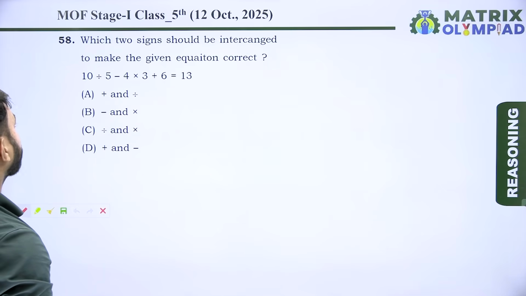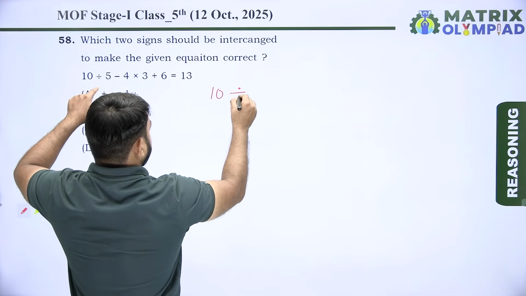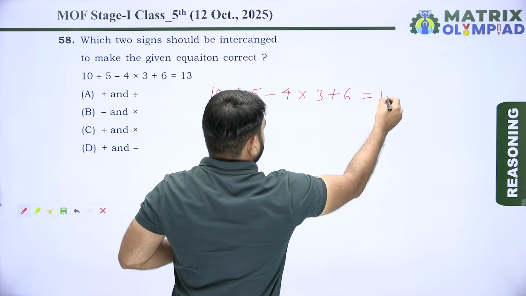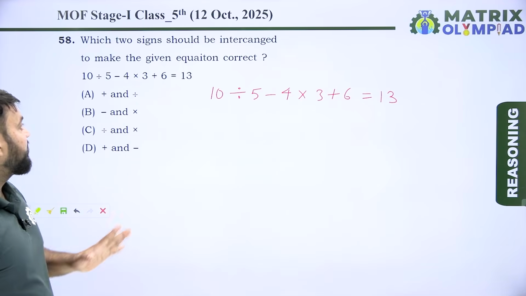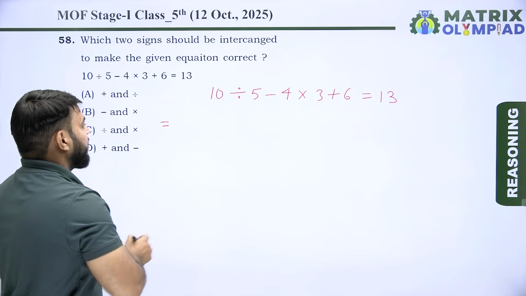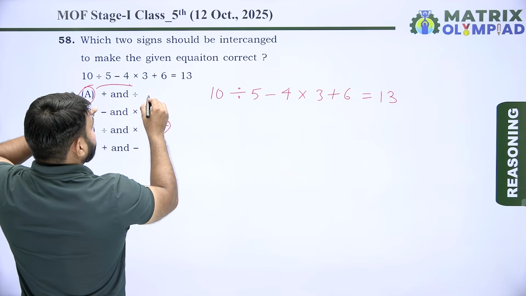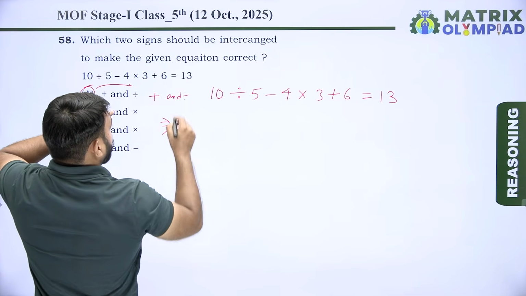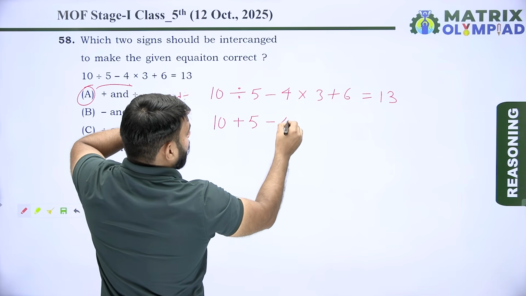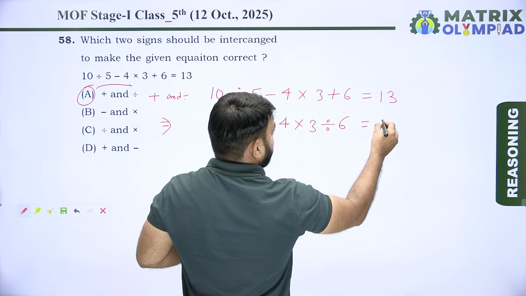Which two signs should be interchanged to make the given equation correct? So equation is 10 divided by 5 minus 4 multiplied by 3 plus 6 is equal to 13. Now interchange the signs. So taking options one by one and then check which one will follow correctly. So first taking option A. According to option A, interchange plus and divide. So 10 plus 5 minus 4 multiplied by 3 divided by 6 is equal to 13.